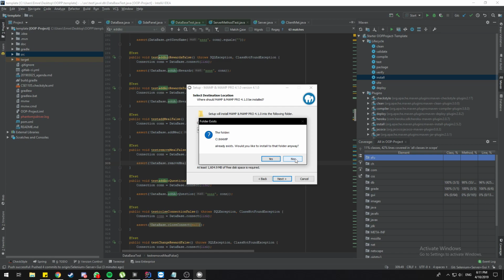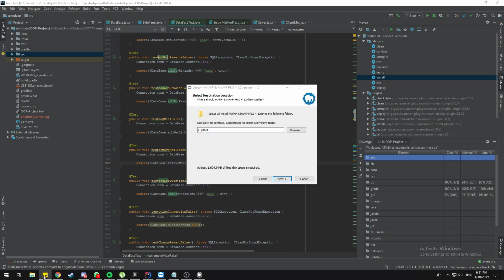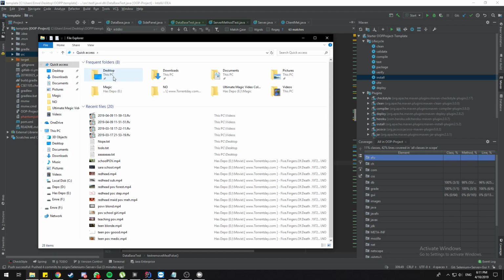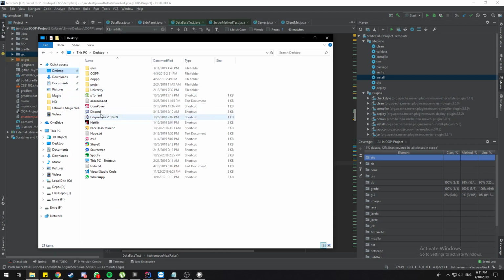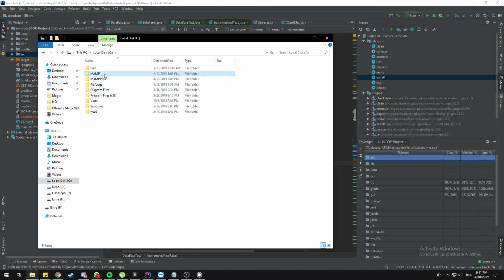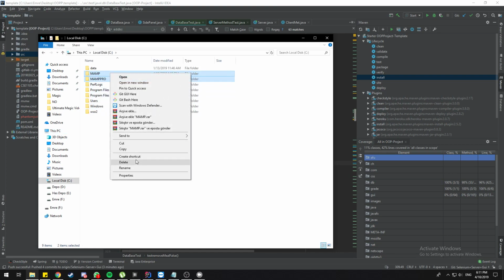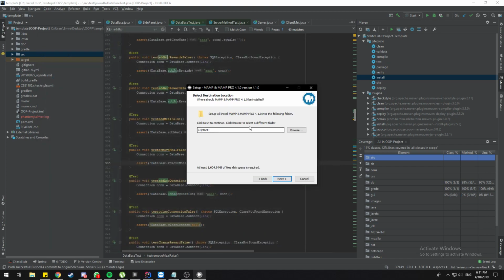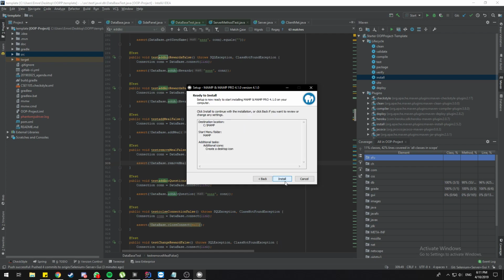Oh wait. There shouldn't be anything like those two. I forgot to delete. Okay, now we can keep continuing. Next, click browse if you want to select a different folder. Create a desktop icon, install. And then it installs the Mamp.